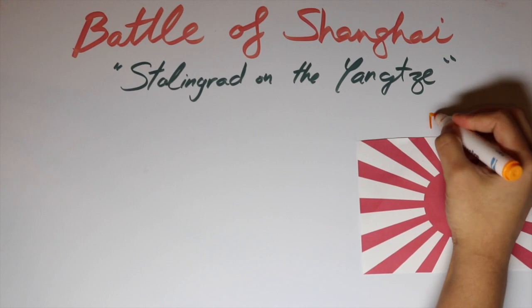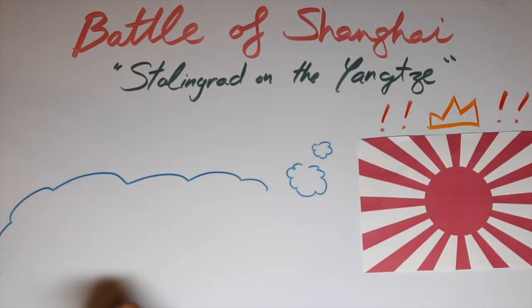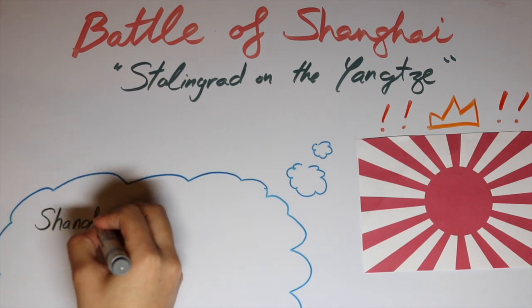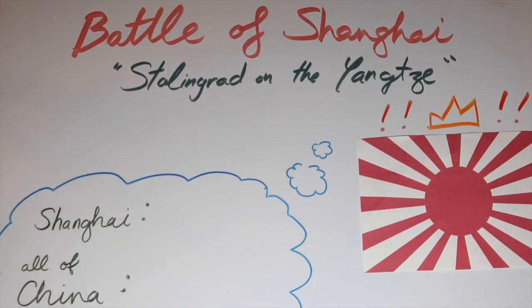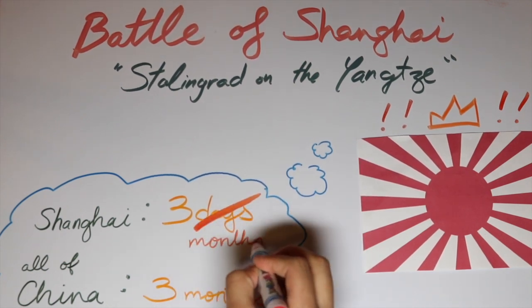Though China lost in the end, they did surprise the Japanese with their perseverance and resistance, as Japan thought that they could capture Shanghai in just 3 days and all of China in 3 months. Yet the Battle of Shanghai lasted for 3 months itself.